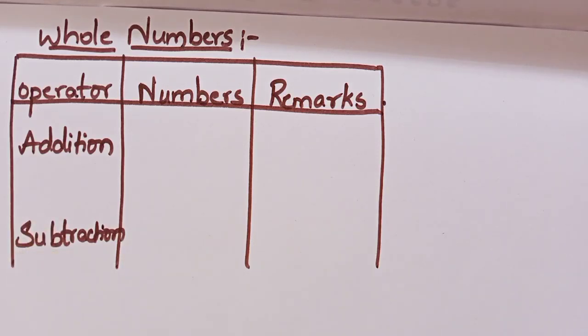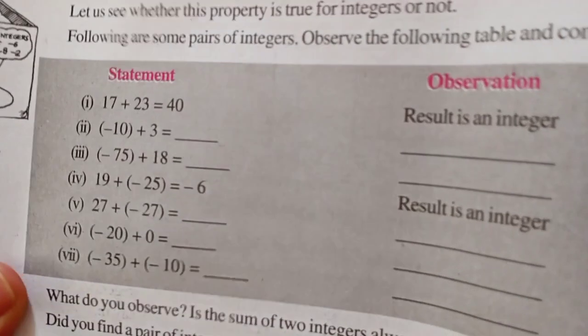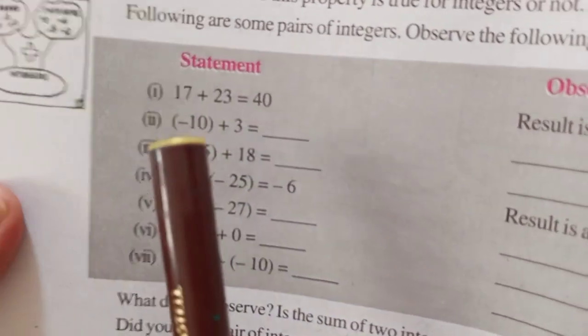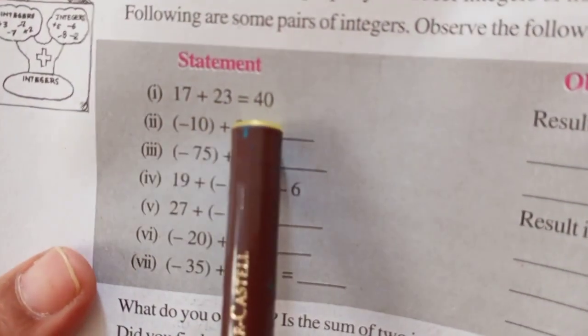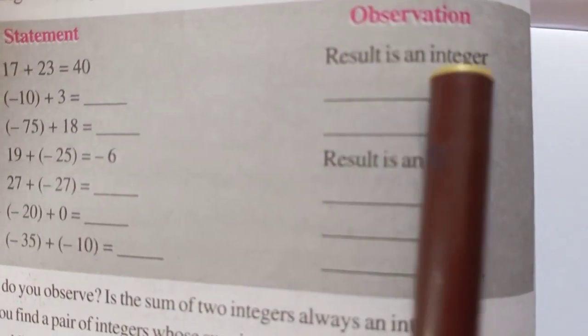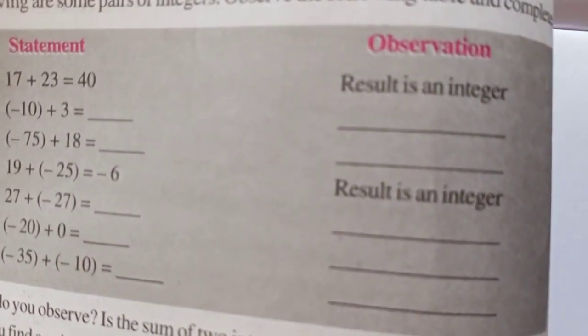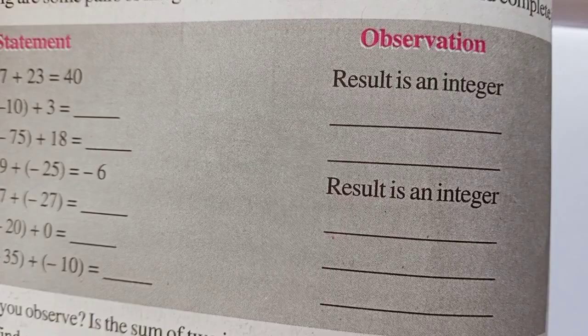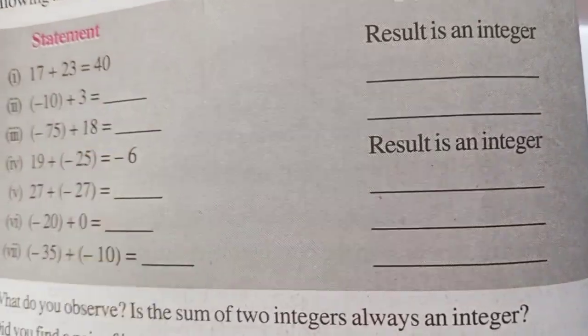You can refer to your textbook also. There they have done it in a slightly different way. See, this is your textbook. They have done it in a different way, just statements. They are taking 2 integers and getting an answer. See, 17 and 23 are 2 integers. They got the answer as 40. So in the remarks or observation, what did they write? Result is an integer.